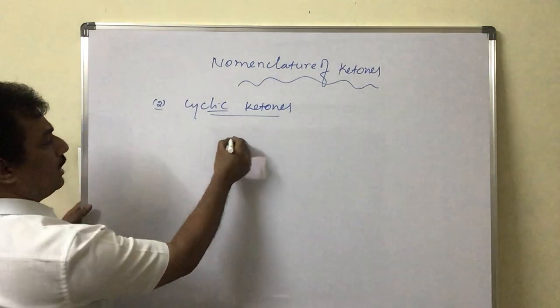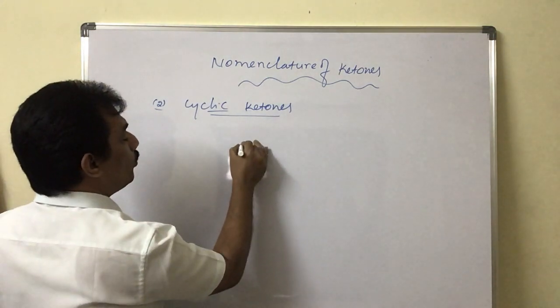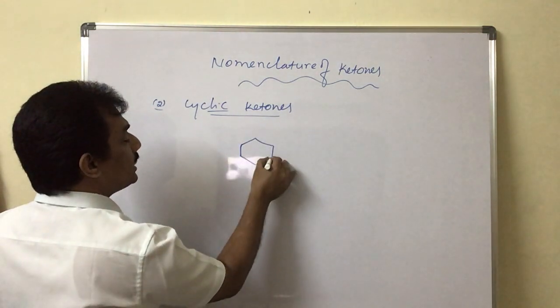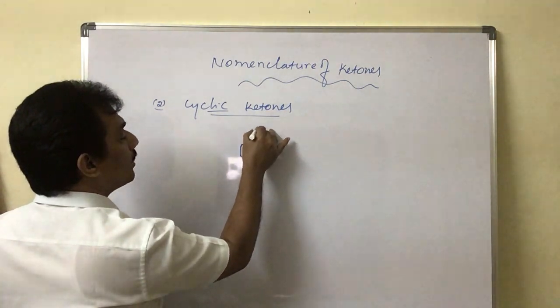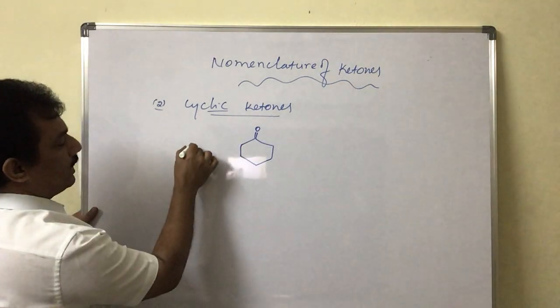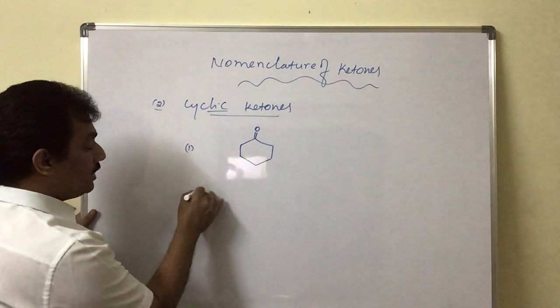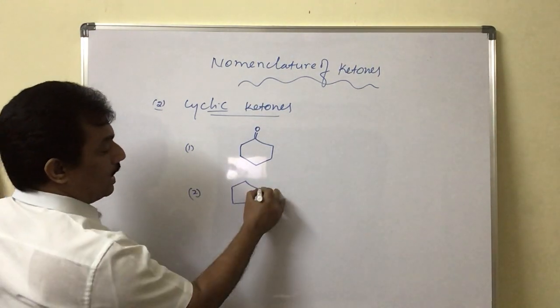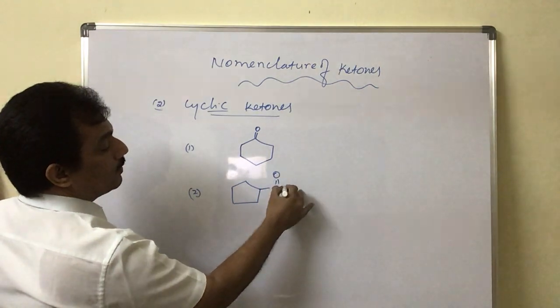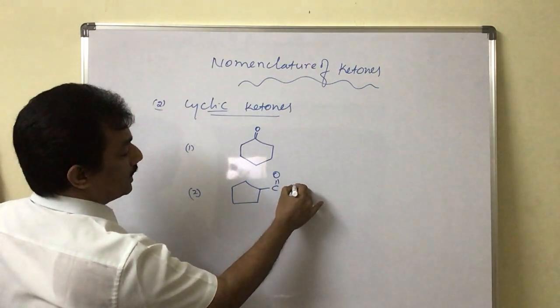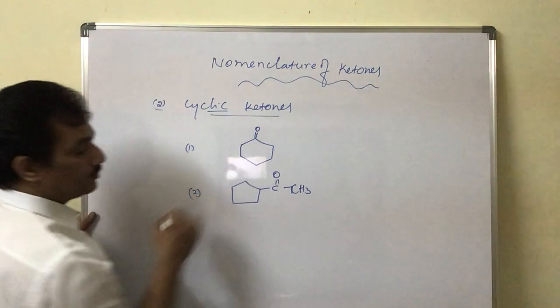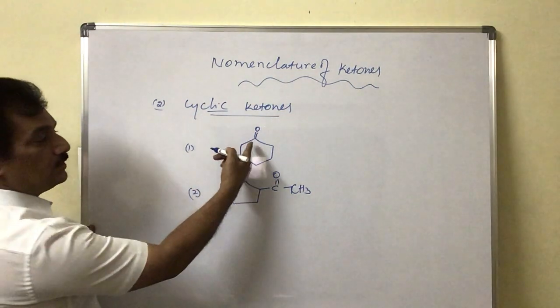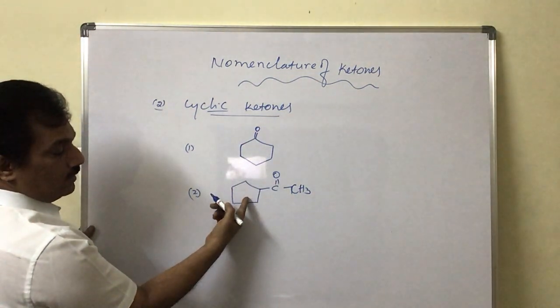One is where the keto group itself is present within the cycle. This is one kind. And the other one is where the cyclic group is present on one side and the keto group is outside that cyclic group, like this. So it is within, but it is outside.